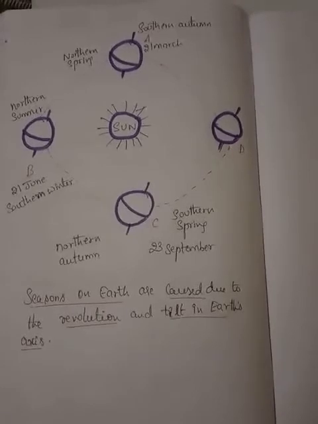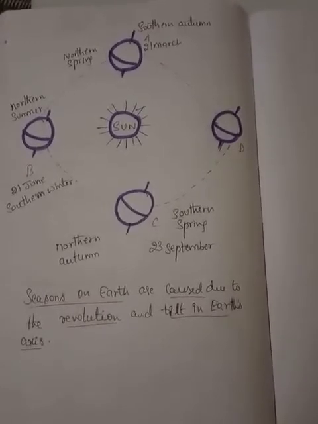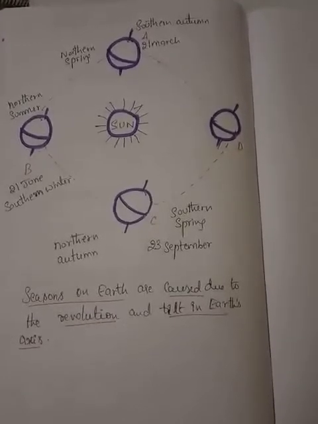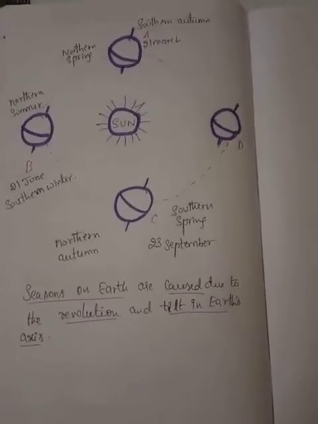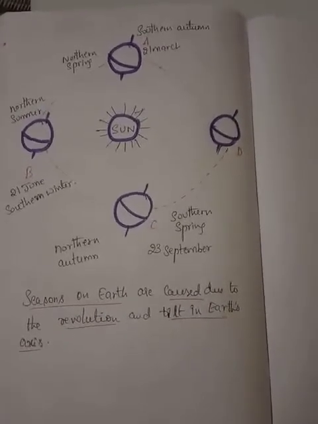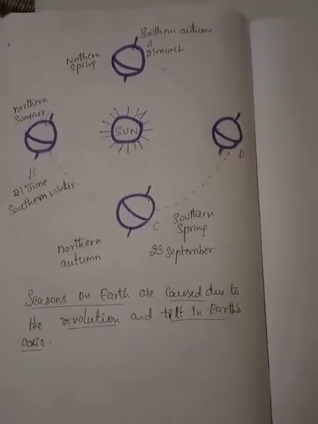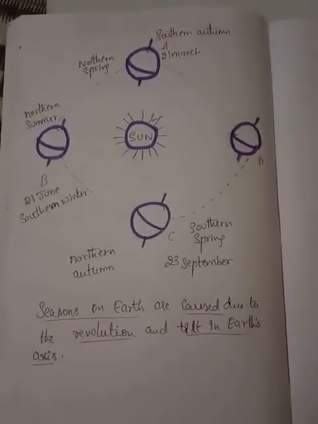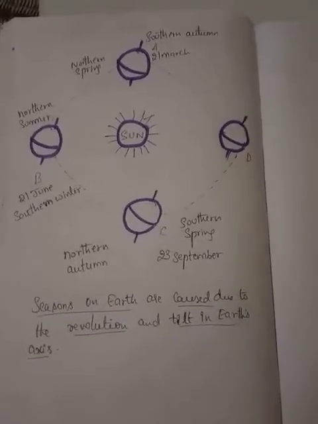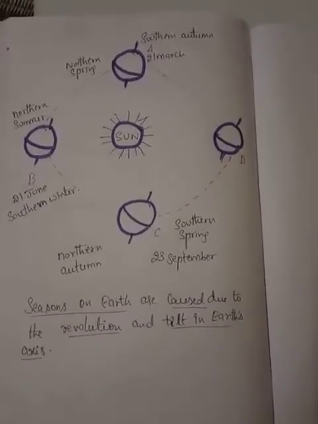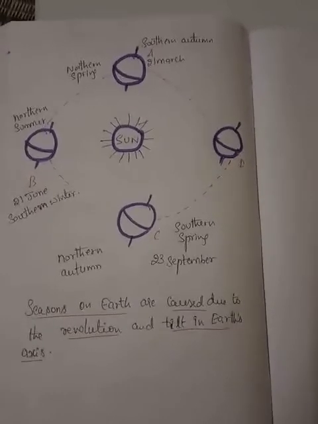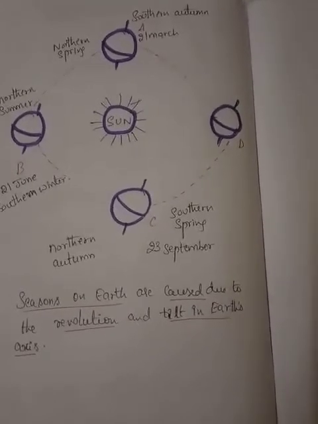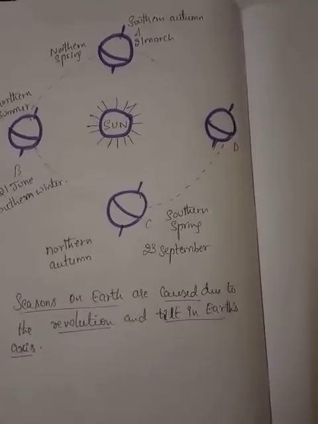So on 21st March, the rays of the sun fall directly on the equator. This causes spring in the northern hemisphere and autumn in the southern hemisphere, as we studied in the previous slide. The north pole and the south pole are equidistant from the sun, and the duration of days and nights is equal all over the world. On 23rd September, once again the rays of the sun fall directly on the equator. The southern hemisphere has spring and the northern hemisphere has autumn. The duration of nights and days is again equal all over the world.